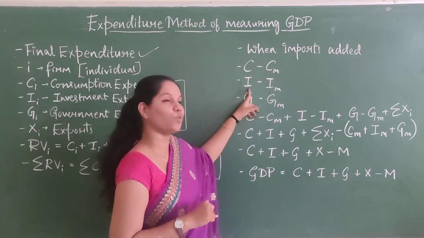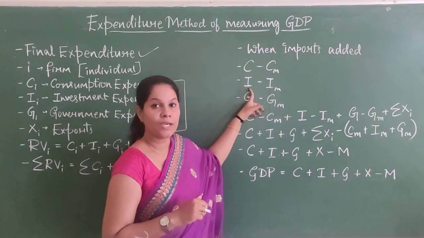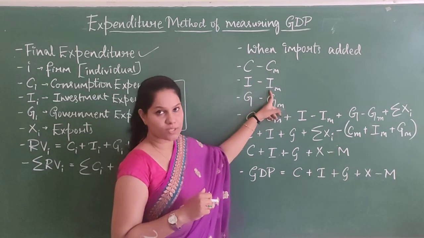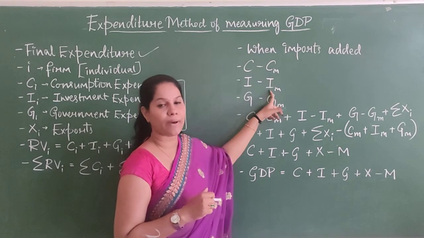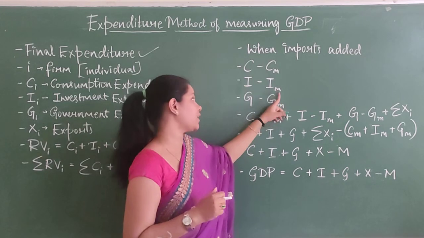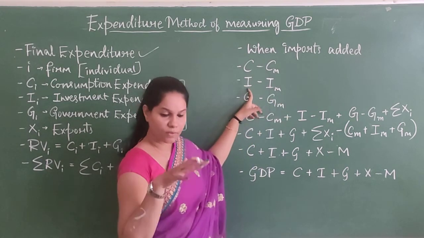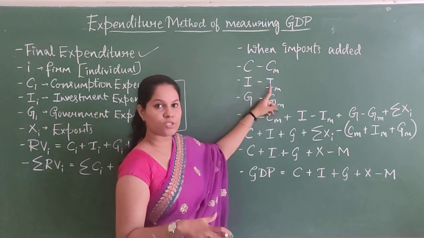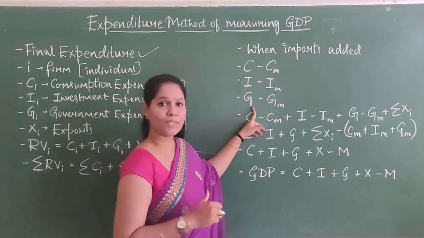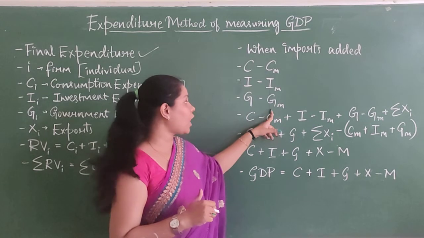On the other side you have investment expenditure. Even if capital goods are imported, the capital goods which are imported, we're going to mention by IM, which is investment expenditure which is imported. So from whatever goods we have produced here, we have to subtract the imports. So that's why it is I minus IM. G minus GM, the government imports.